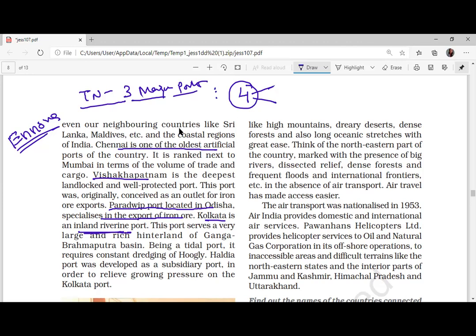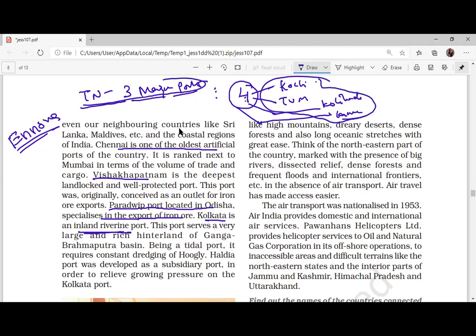Tell me what are the international airports there? Kochi. Trivandrum. Kozhikode and Kannur. Okay. So the only state to have four international airports is Kerala, and the only state to have three major seaports is Tamil Nadu. Clear.